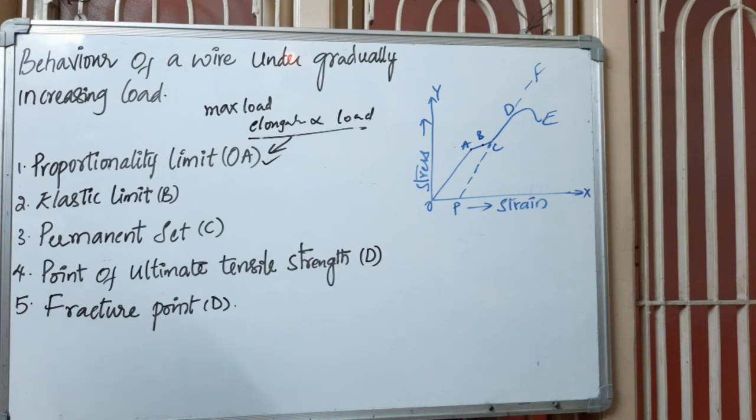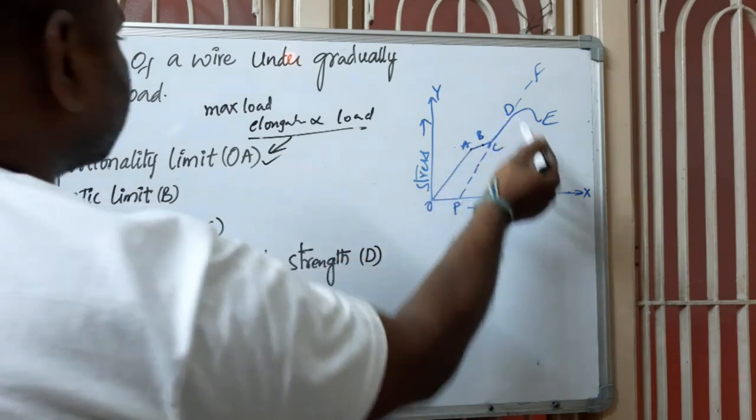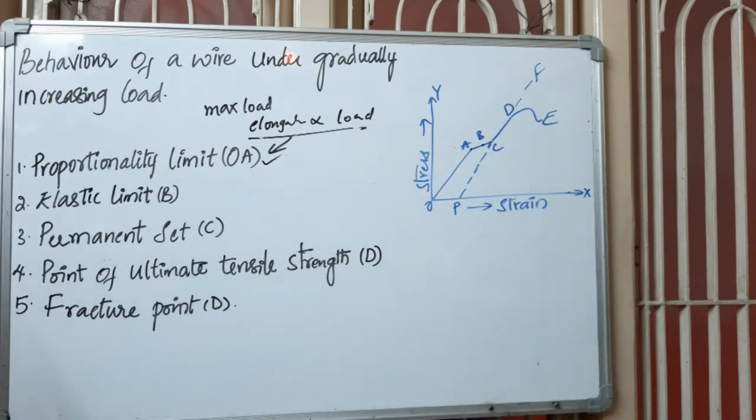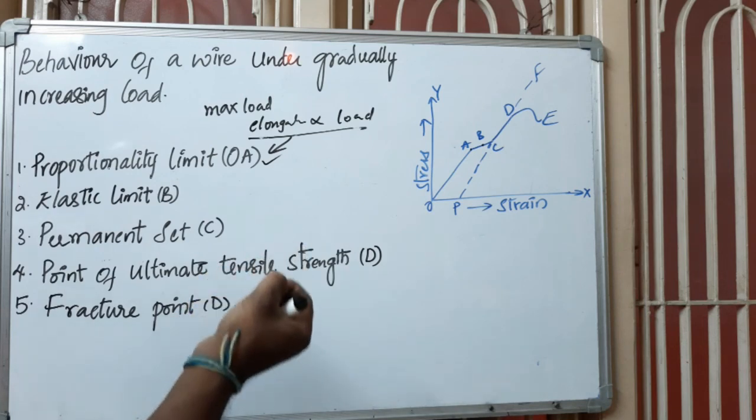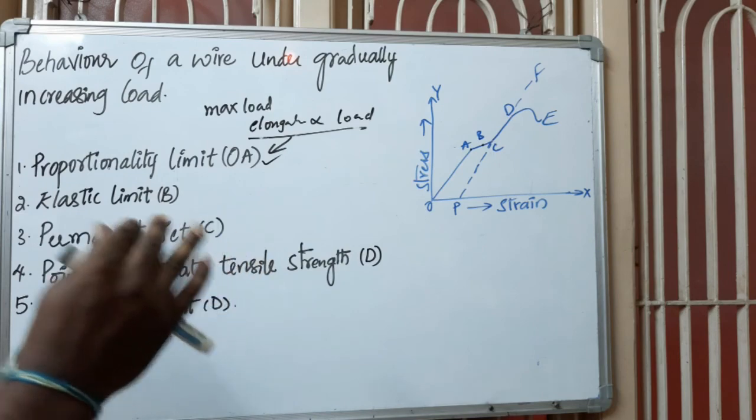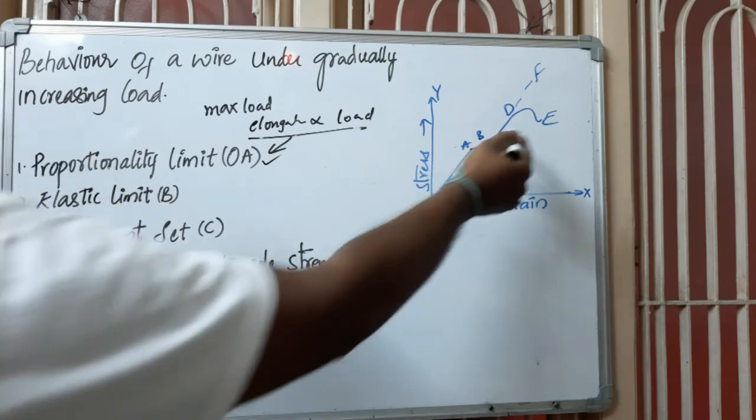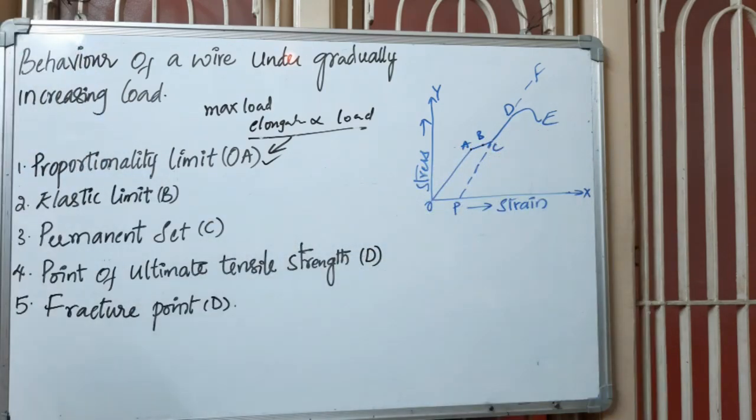Clear? Next, coming to the fracture point: if you still increase the load after D, what will happen? The elongation is very rapid. Even for a small change in the load, the wire becomes thinner and breaks, as shown in the figure here. The breaking force per unit area is called the breaking stress. In this way, you can answer this question point-wise. Okay, thank you.